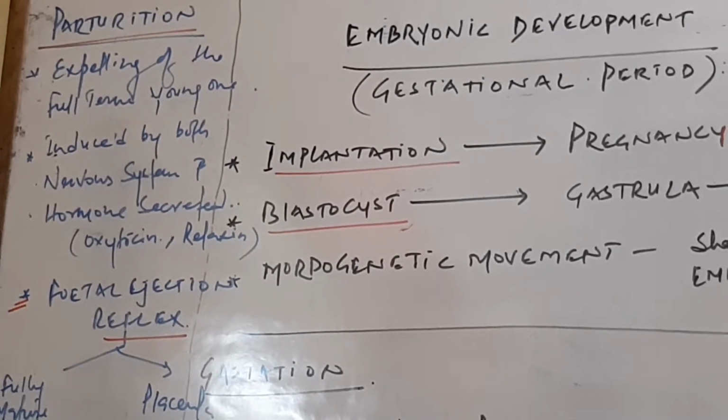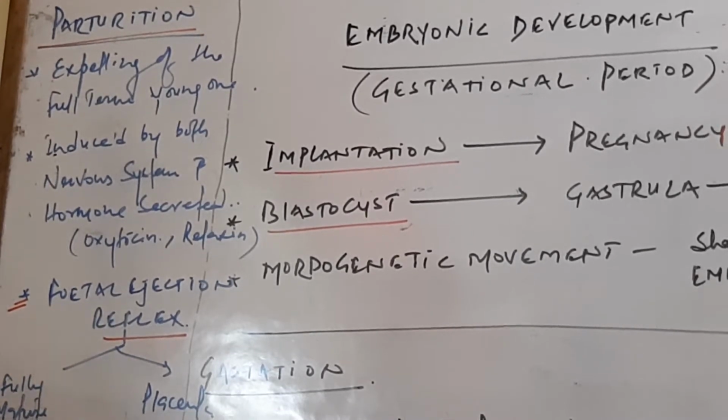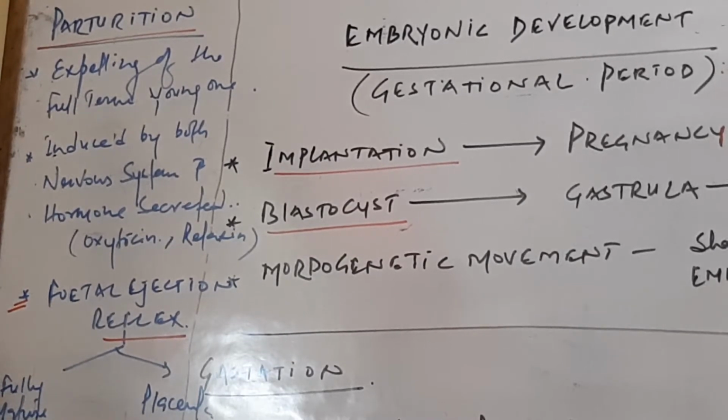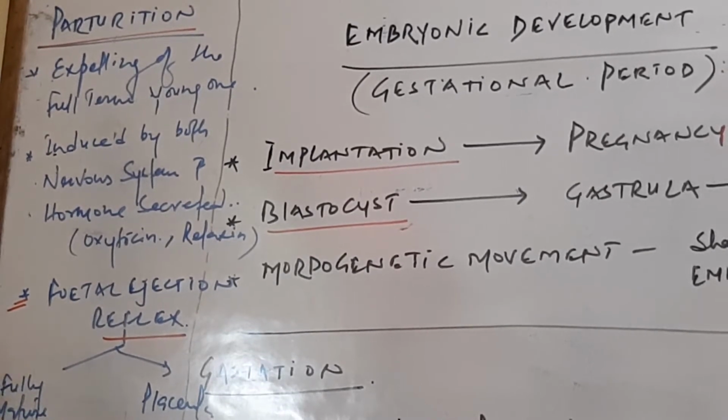During parturition, the main process that starts is the fetal ejection reflex. It starts from the fully mature fetus and placenta, and is divided into 3 phases. The first phase is the stage of dilation, where dilation of the cervix starts with the rupturing of the amniotic sac and discharge of its contents.